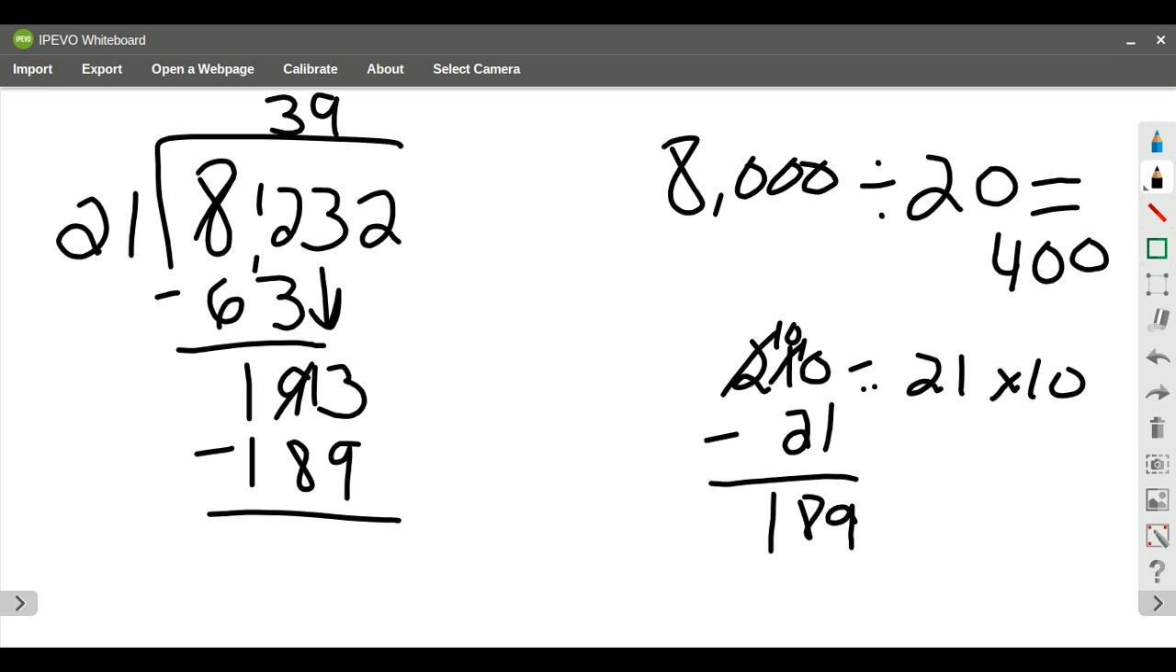So 13 subtract 9 is going to be 4. 8 subtract 8 is going to be 0. 1 subtract 1 is going to be 0. So I just have 4. I bring down the 2. And then 21 is going to go into 42 2 times. So I get 42, subtract. I have 0 left over as my answer. It's a reasonable answer because 392 is near 400.